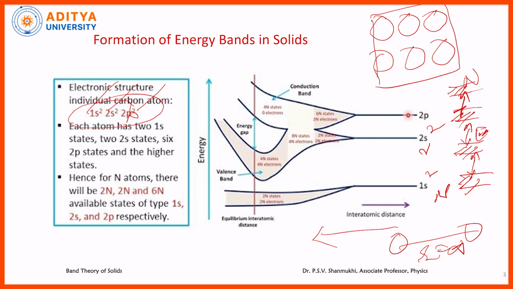But the uppermost filled energy band, filled with valence electrons, is said to be the valence band. Above that, the unfilled band is said to be the conduction band. Only the uppermost energy bands, the conduction band and the valence band, and in between these two the forbidden band called the energy gap, are significant.